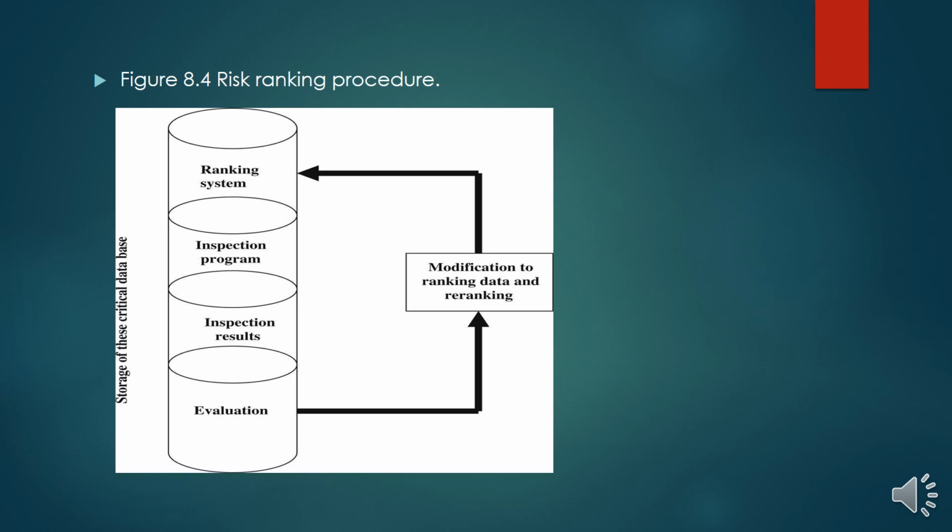Now this is all to be stored in a critical database. So this cylinder essentially represents a database where all this data is stored, and this represents a cycle in which the risk ranking procedure is carried out, and then the modification to risk ranking, re-ranking is done, and then the cycle continues.